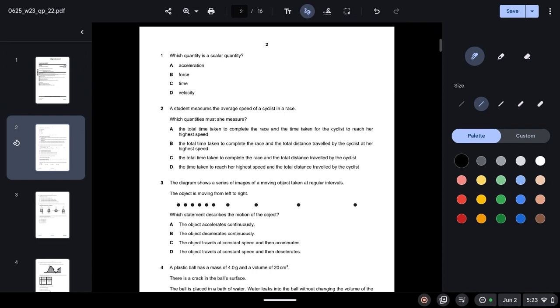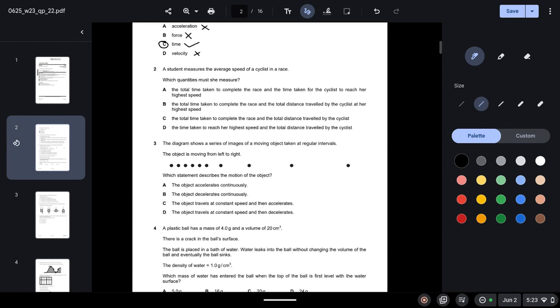So we know that a scalar quantity only has a magnitude and no direction. So acceleration we know is a vector quantity, force is also a vector quantity, time is a scalar quantity, and velocity is also a vector quantity. So C is your correct answer.